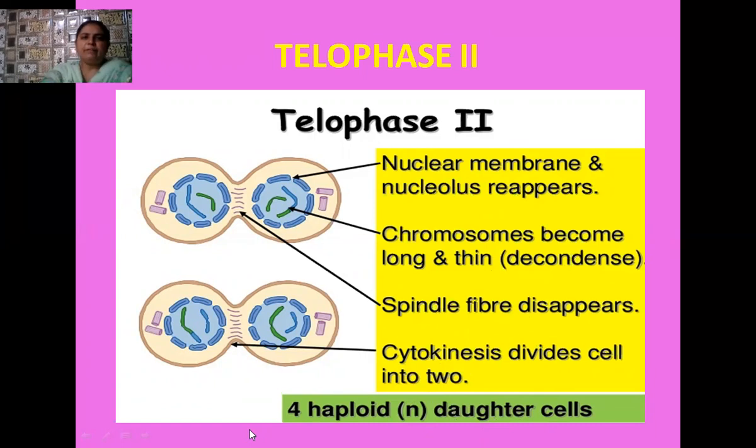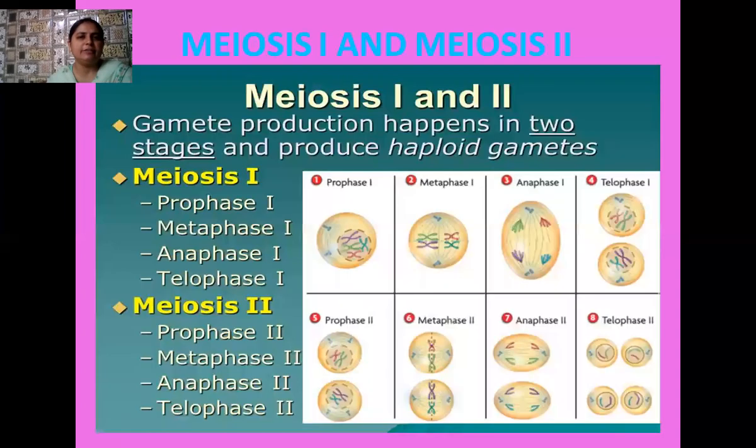So you know that when we start meiosis 1, the parent cell contains how many chromosomes? 4 chromosomes. At the end of meiosis 1, we have 2 daughter cells which contain 2 chromosomes each. And when these 2 daughter cells enter meiosis 2, they form how many daughter cells? 4 daughter cells. And each of these 4 daughter cells has 1 chromosome each. So in this way, we have 4 chromosomes to 2 chromosomes in meiosis 1, and then 2 chromosomes to 1 chromosome in meiosis 2. So it is truly a reductional division.